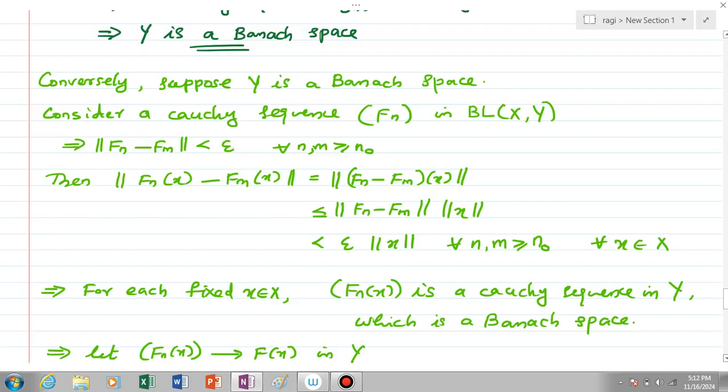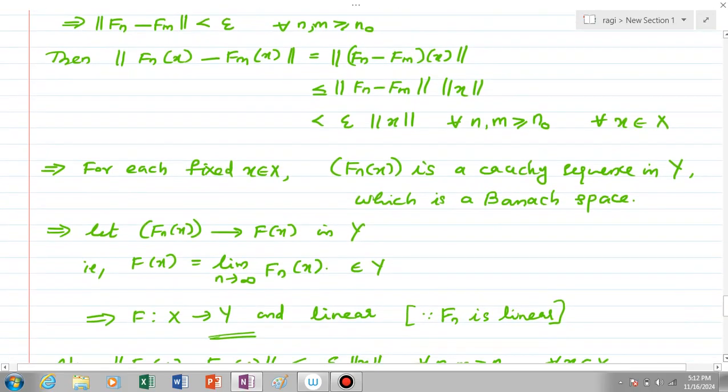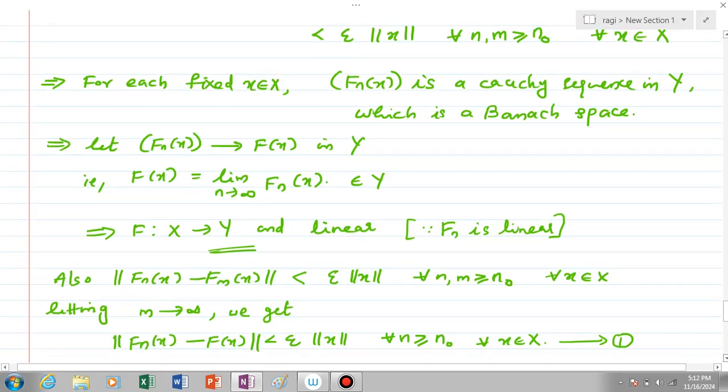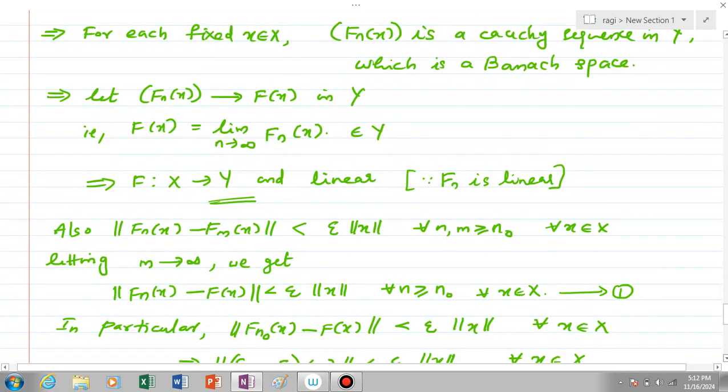Let the sequence f_n(x) converge to some F(x) in capital Y. That is, F(x) is the limit as n tends to infinity of f_n(x), which is clearly an element of Y. That is, f is a map from X to Y. And clearly f is linear also, since each f_n is linear. Also, we have found that norm of f_n(x) minus f_m(x) is less than epsilon times norm x for every n and m greater than or equal to n naught, and for every x element of X.